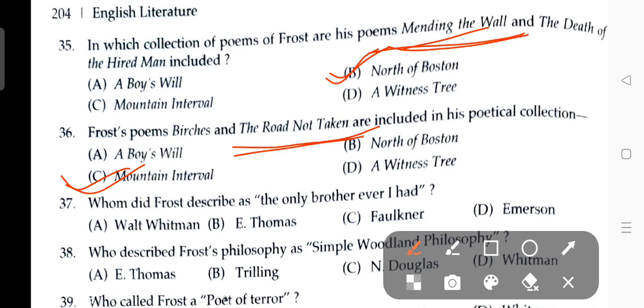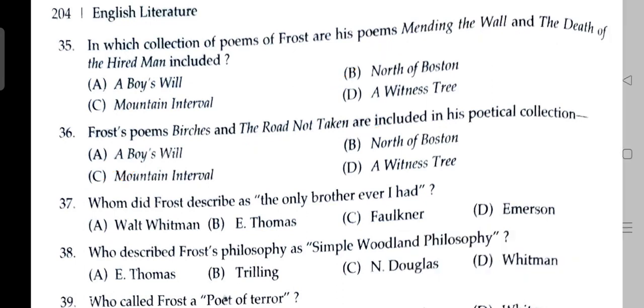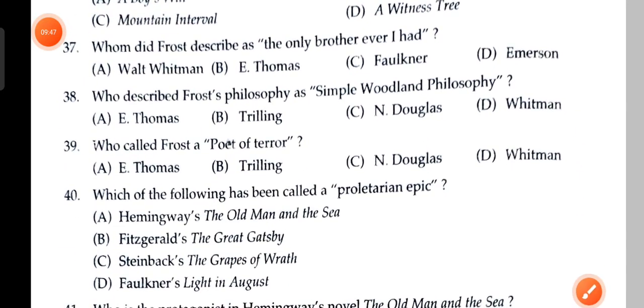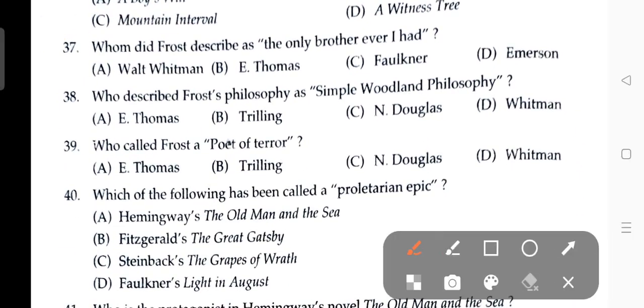The next: whom did Frost describe as the only brother he ever had? The answer is B, E. Thomas.